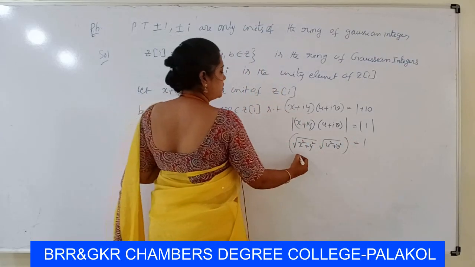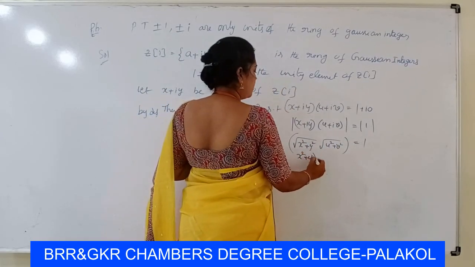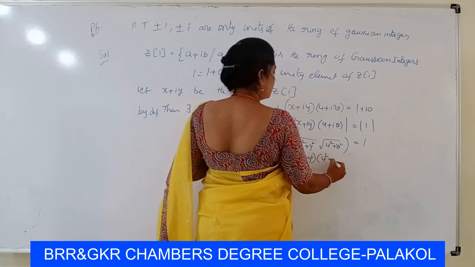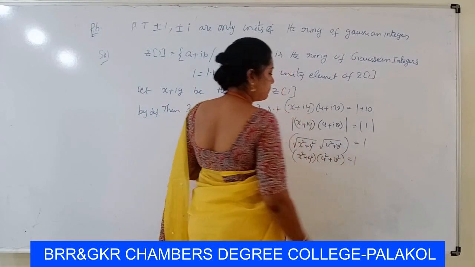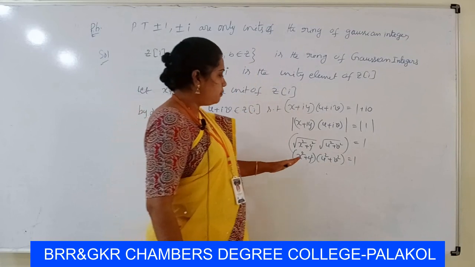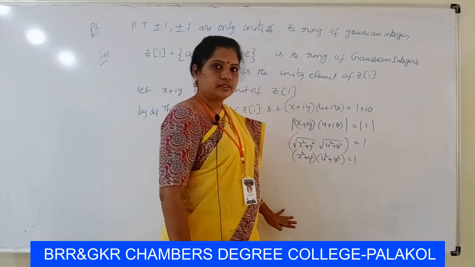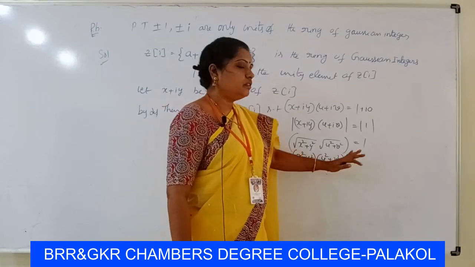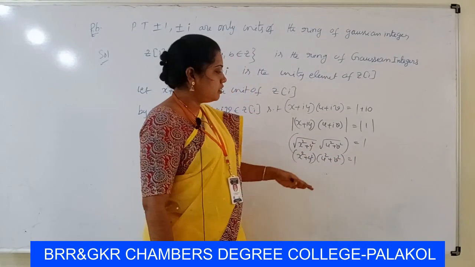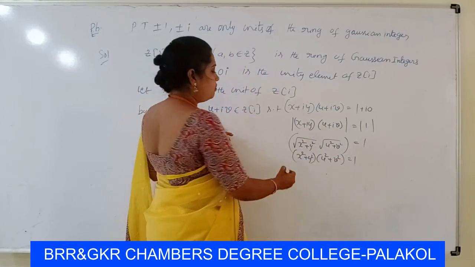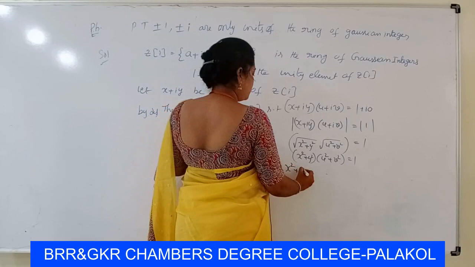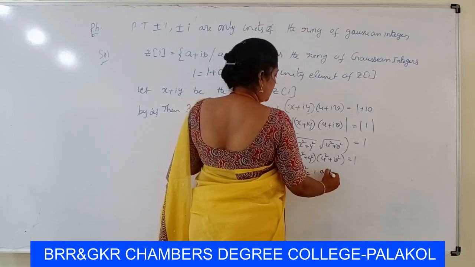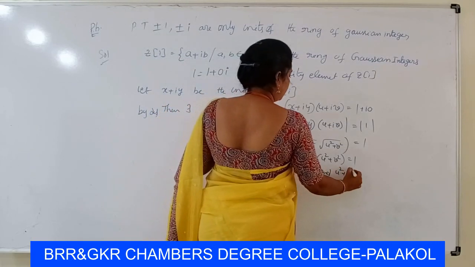Squaring on both sides, we get (x square plus y square)(u square plus v square) equal to 1. Here the product of two numbers is equal to 1, and these are positive integers. Therefore x square plus y square is equal to 1 and u square plus v square is equal to 1.